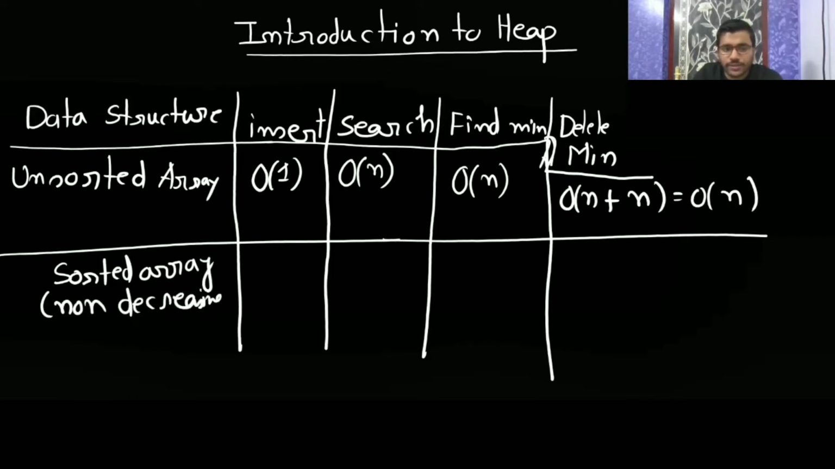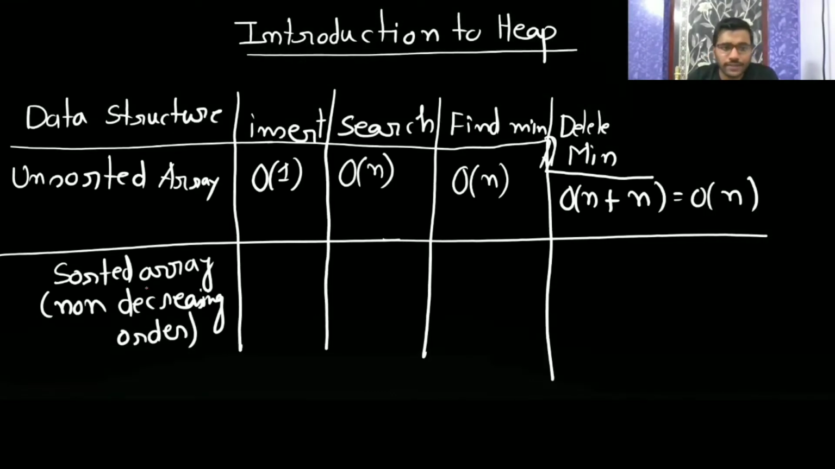It is in non-decreasing order. Okay. So non-decreasing order means the numbers should be either in increasing order or have the same value. Now see, in a sorted array.